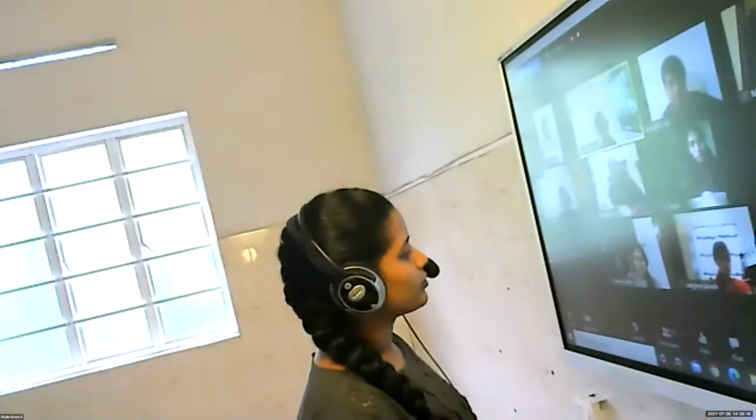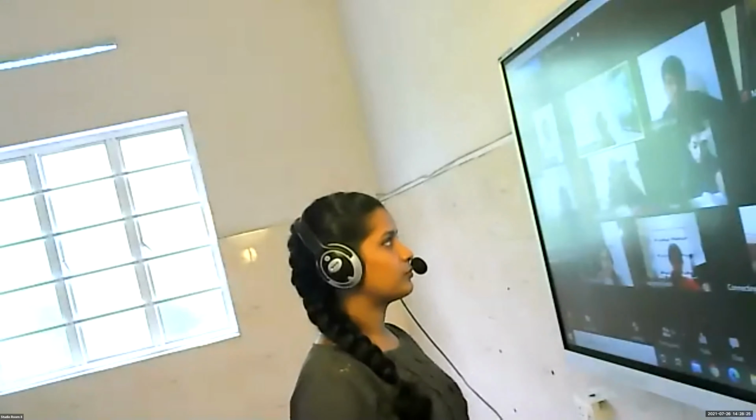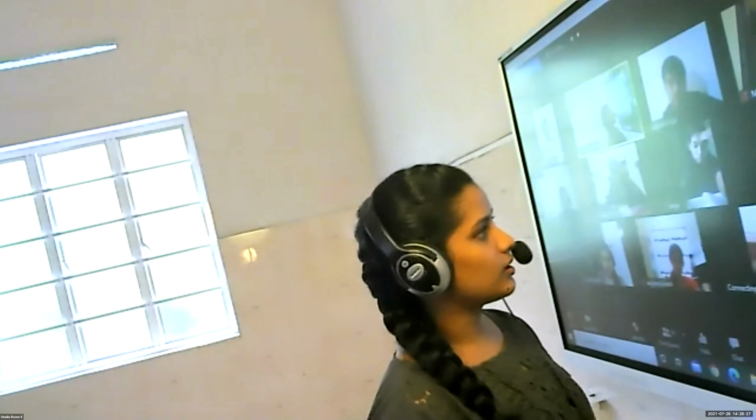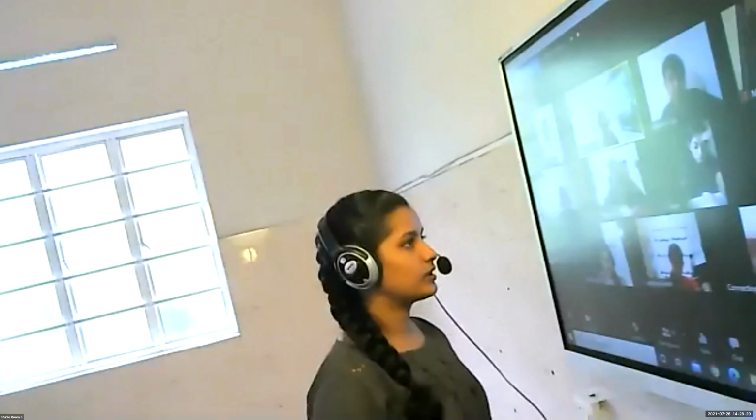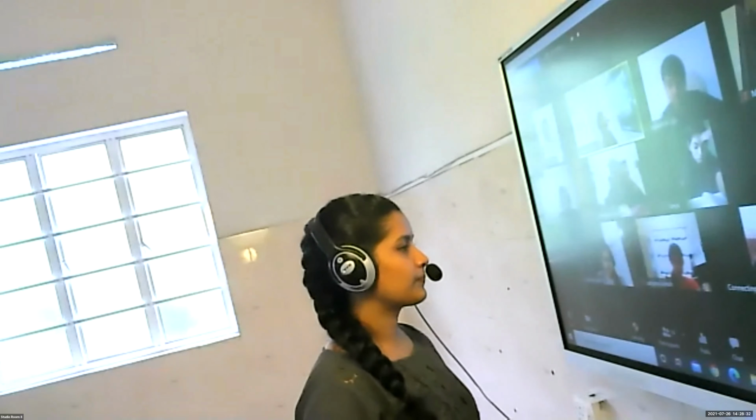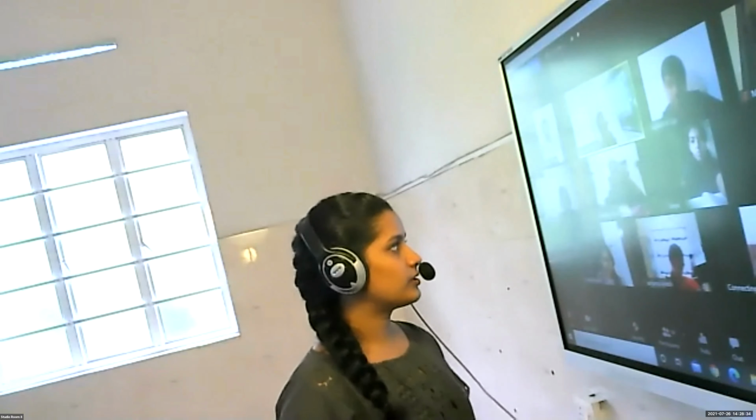One variable increases, the other variable should also increase, or if one variable decreases, the other should also decrease. Okay, very good. That is positive correlation.